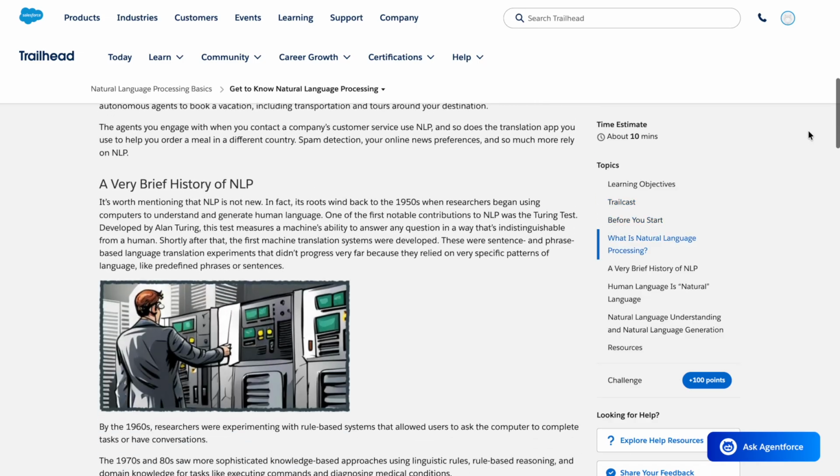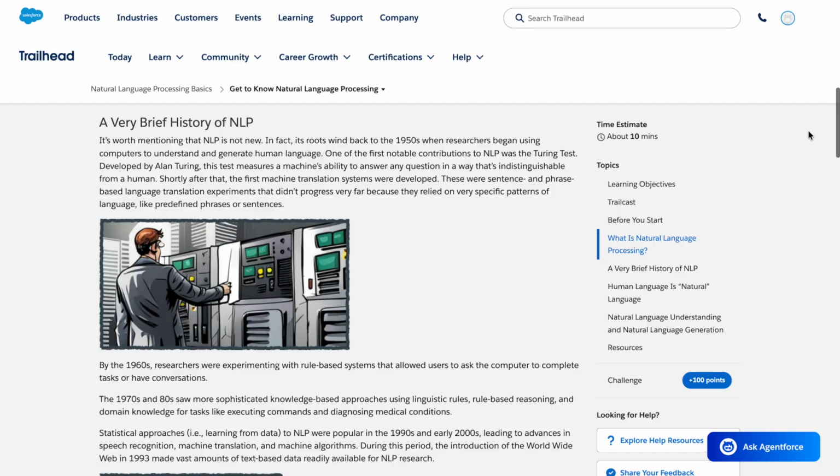A very brief history of NLP. It's worth mentioning that NLP is not new. In fact, its roots wind back to the 1950s when researchers began using computers to understand and generate human language. One of the first notable contributions to NLP was the Turing test. Developed by Alan Turing, this test measures a machine's ability to answer any question in a way that's indistinguishable from a human. Shortly after that, the first machine translation systems were developed.